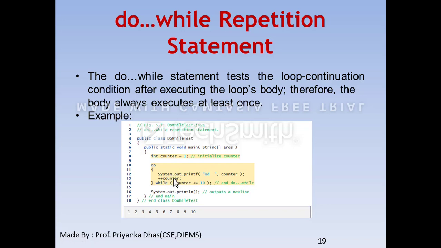For how much repetition, or how many times you want to increment that particular control variable, this condition you can write over while, that is counter should be less than or equal to 10. So do while will get executed until and unless the counter variable does not become equal to 10. This is how the do while statement works in Java.